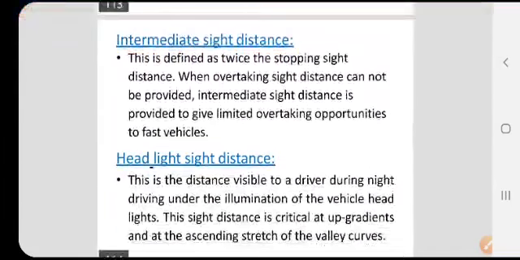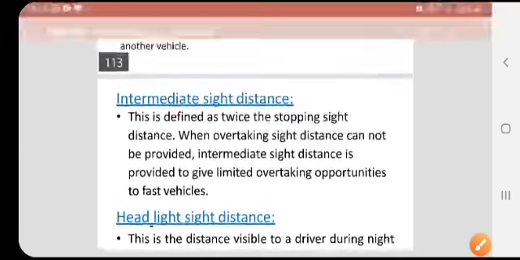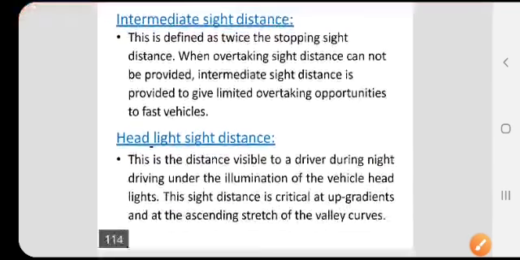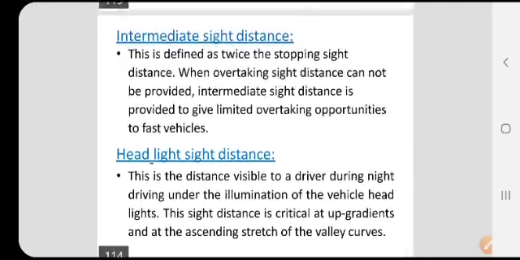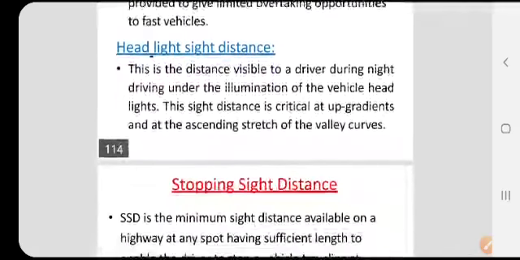And the next one, intermediate sight distance. This is defined as twice the SSD, nothing but SSD into 2. When the overtaking sight distance cannot be provided, intermediate sight distance is given, but this sight distance should be twice the stopping sight distance.